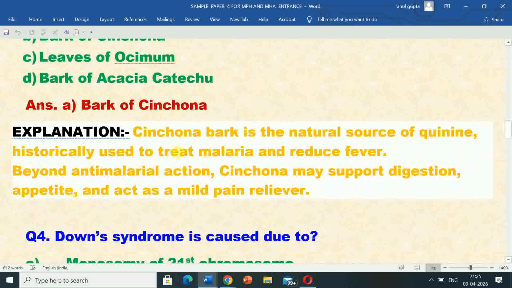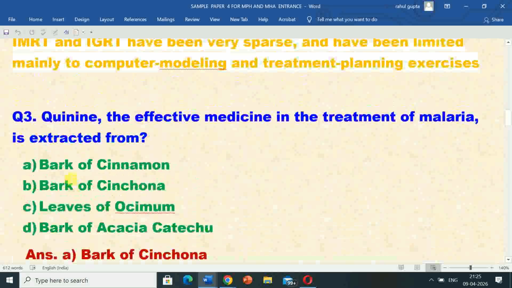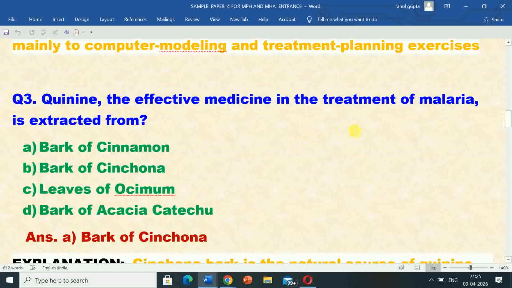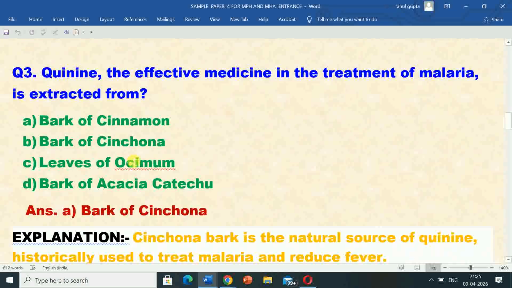Its explanation is cinchona bark is the natural source of quinine, historically used to treat malaria and reduce fever. Beyond anti-malarial action, cinchona may support digestion, appetite, and act as a mild pain reliever. So quinine, the effective medicine in the treatment of malaria, is extracted from bark of cinchona.